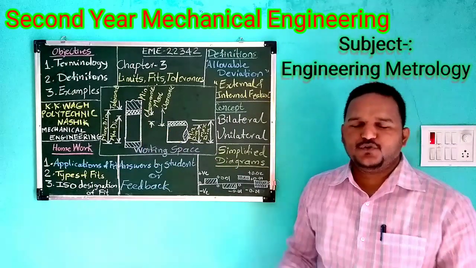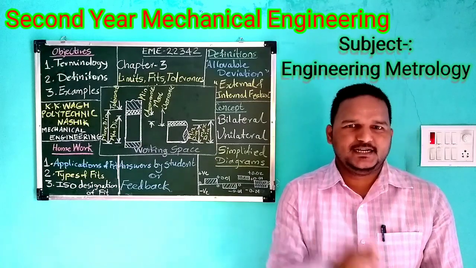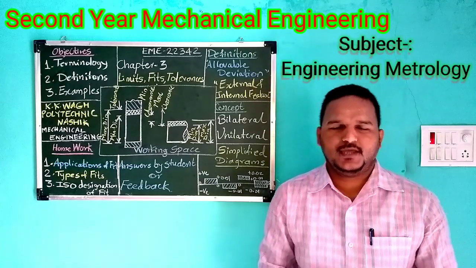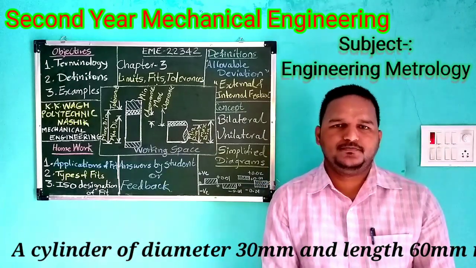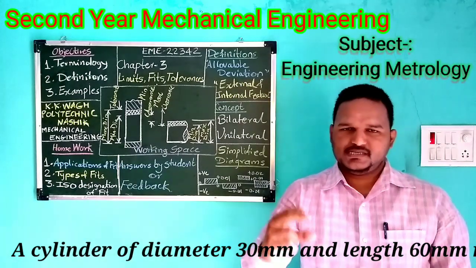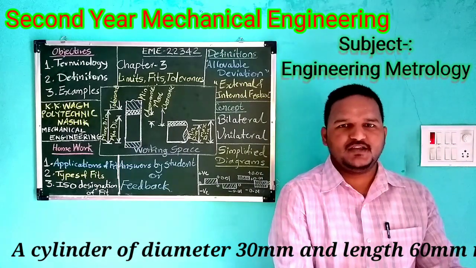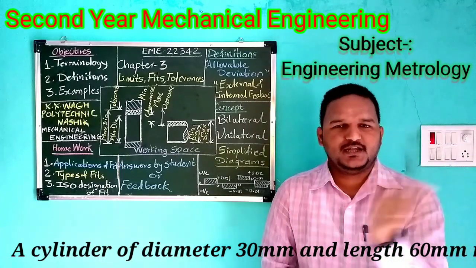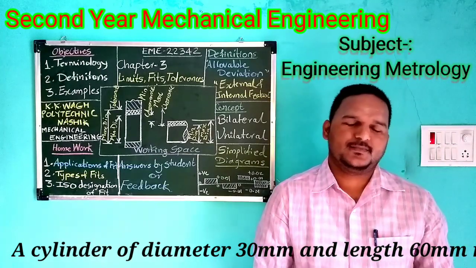Terminology: consider a similar example of a cylinder. For that cylinder, we have a diameter to be machined and a length to be machined. For example, take a diameter we need to machine as 30 mm and a length to be machined as 60 mm. So 30 mm is the diameter to be machined, and 60 mm is the length to be produced. For this final product, what raw material is required? A 35 mm block with 65 mm length, which we can reduce from 35 to 30 as the diameter and from 65 to 60 as the length.